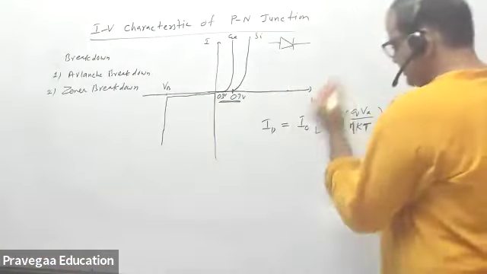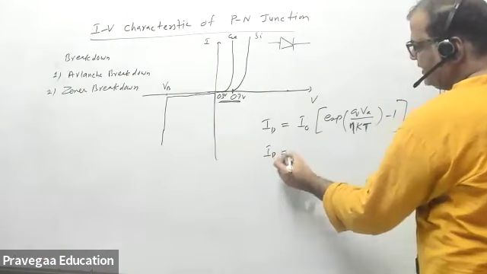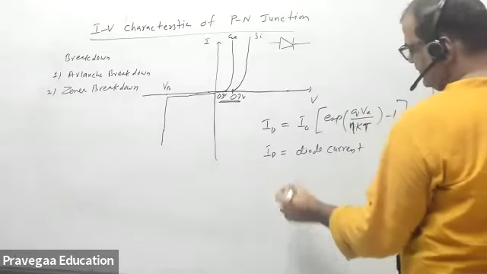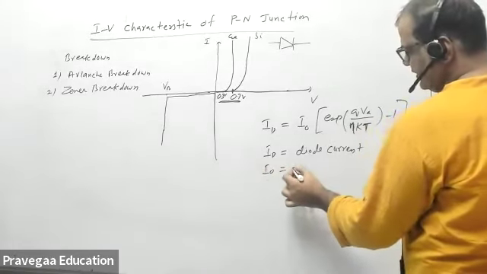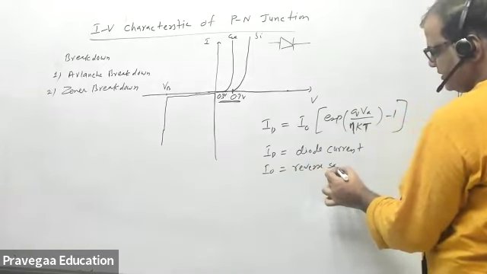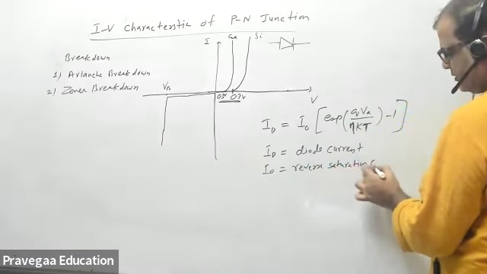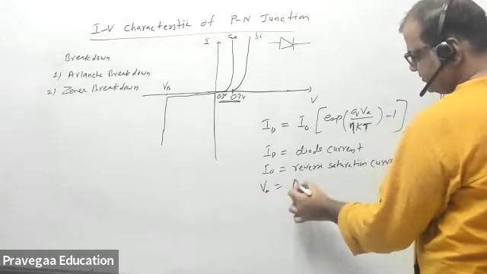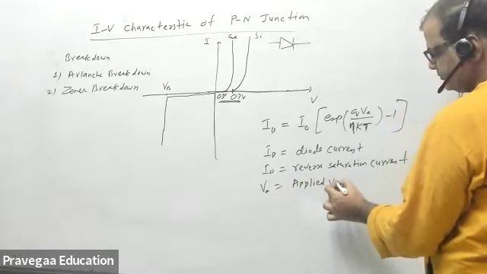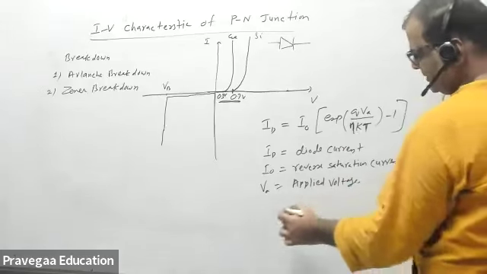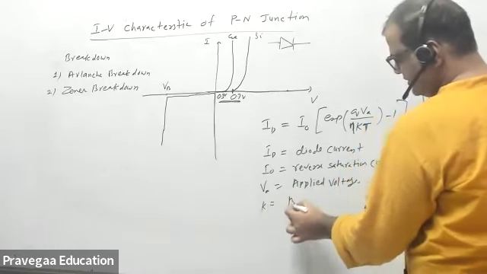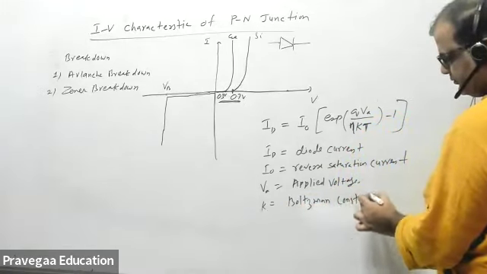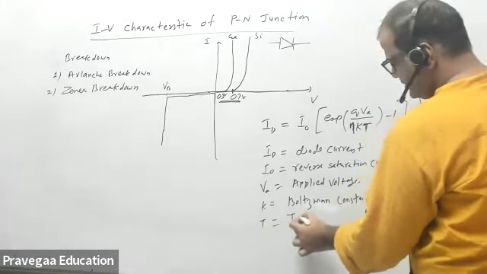So what is ID? ID is the diode current. I naught is the reverse saturation current. VA is the applied voltage. K is the Boltzmann constant. T is the temperature.